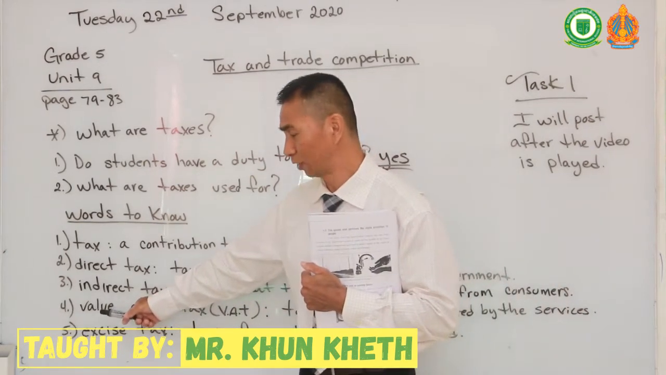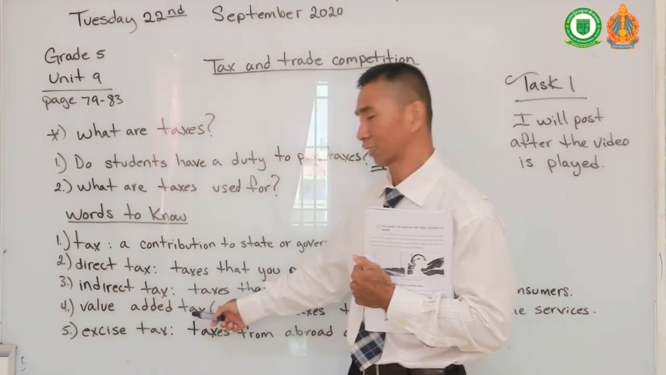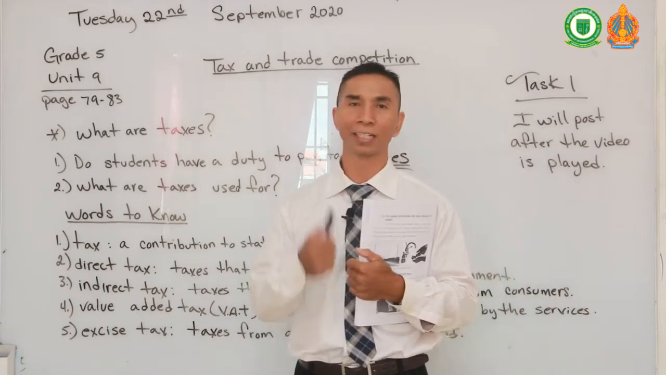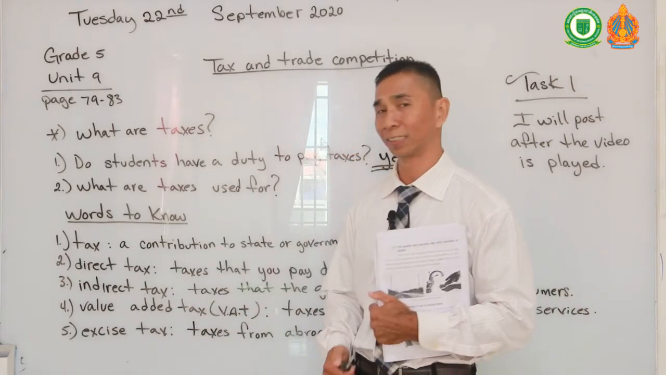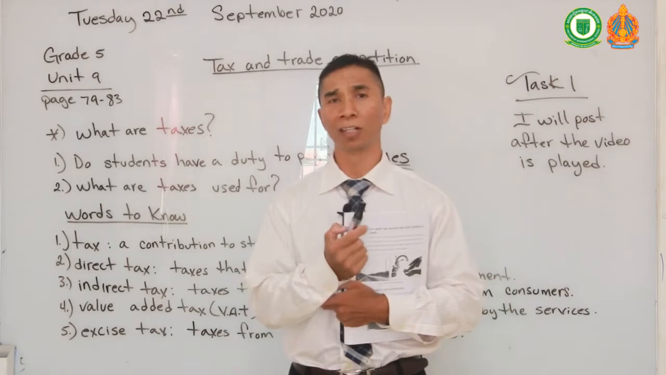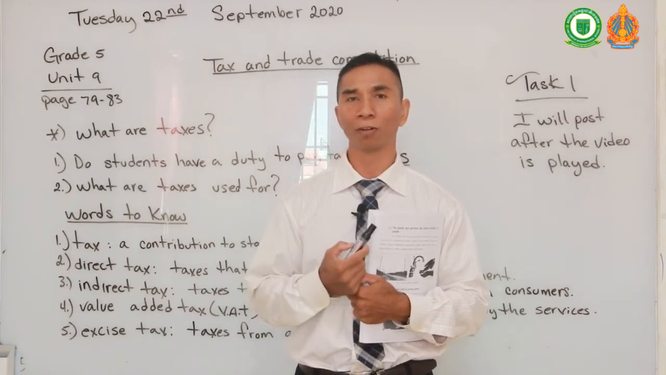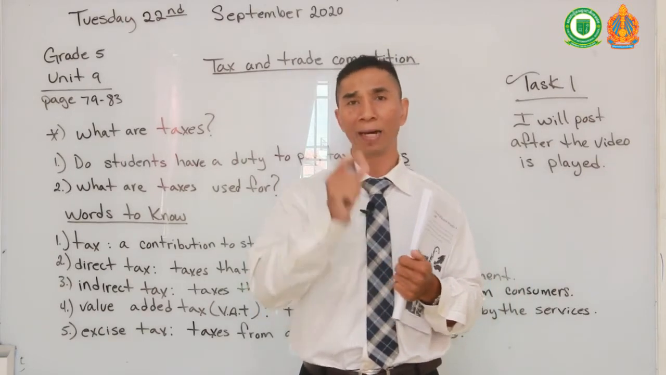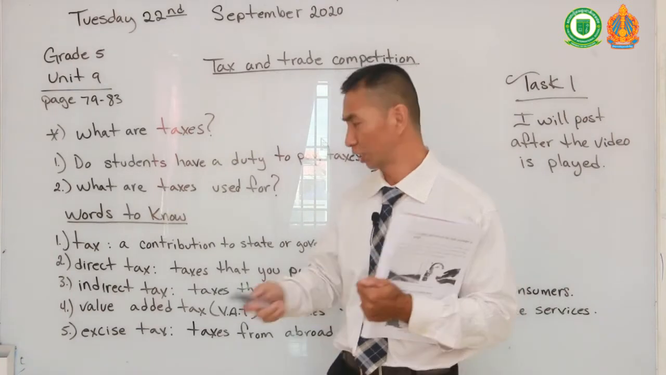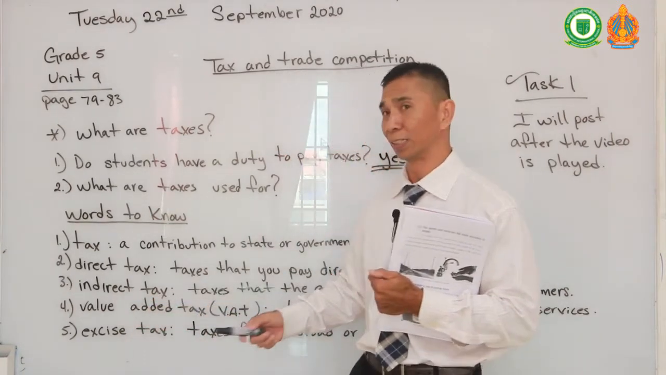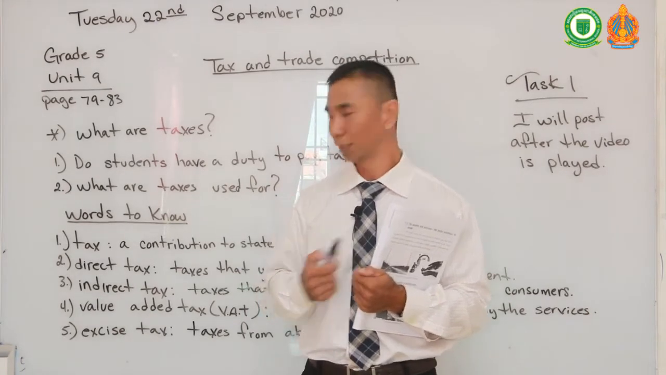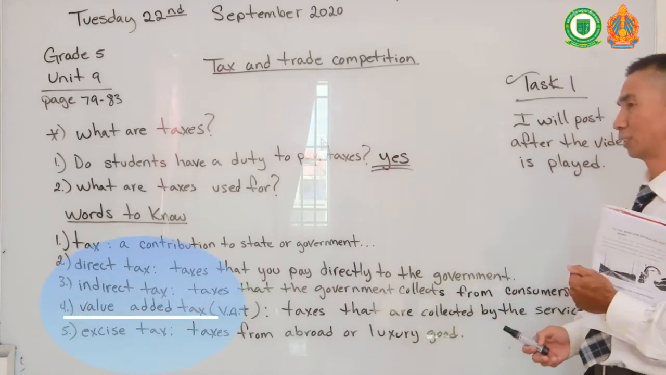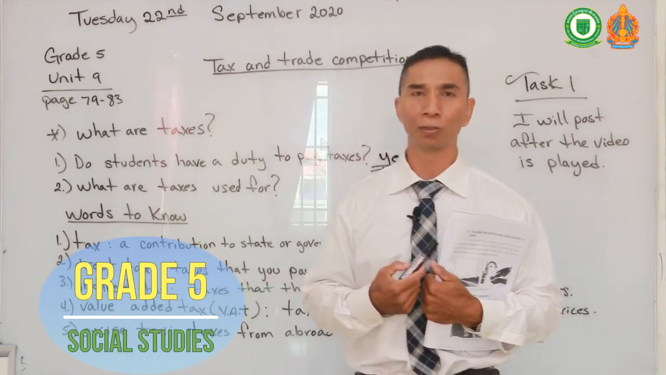Okay, the other tax we're going to learn about is value added tax, also called the VAT, V-A-T. What is a value added tax? Can you explain to me what a value added tax is? Have any of you ever gone to Aeon Mall or Macro? If you have bought any products from Aeon Mall or Macro, you get a receipt back, right? And at the bottom of the receipt, it probably says value added tax or VAT is paid in a certain percentage. The value added taxes are the taxes that are collected by the services. So that is tax you pay to the store.